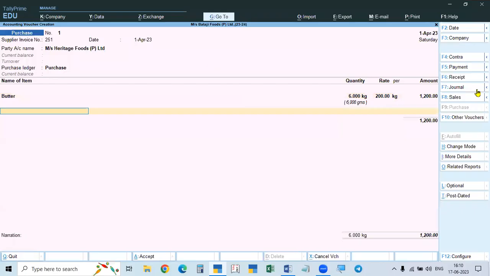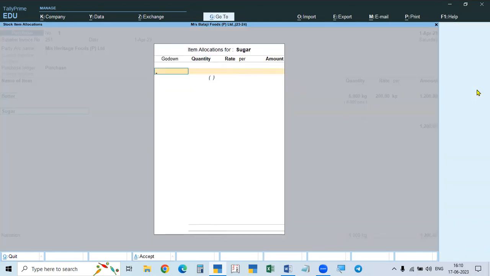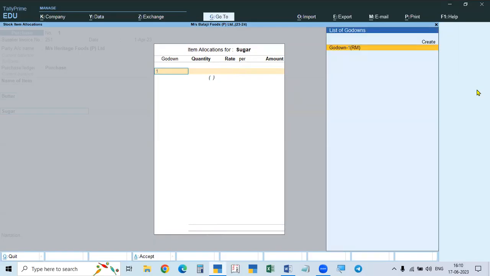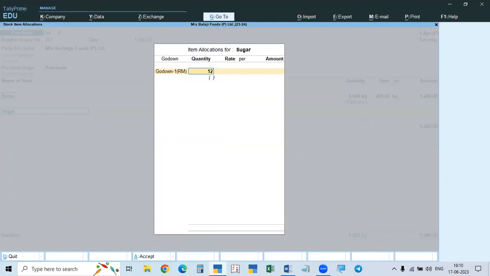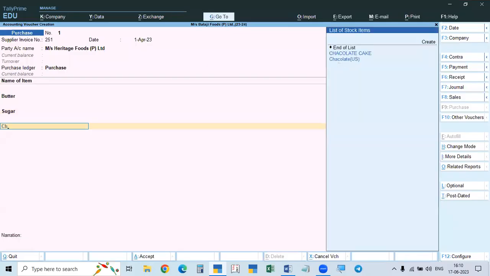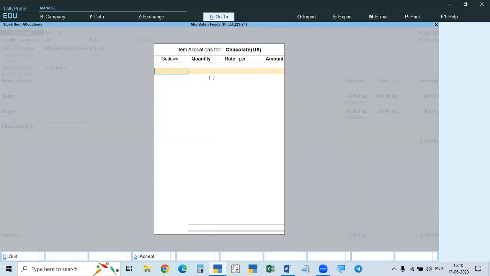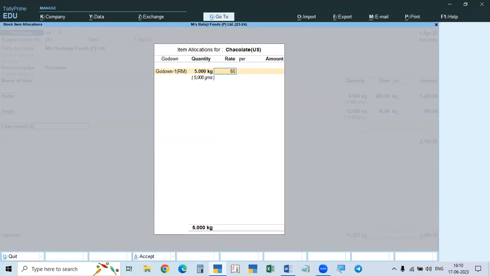Next item, sugar, 12 kgs, 80 rupees. Click the space bar, the list of stock items will come. Sugar. For every material, all the materials are Godown 1 only. Godown 1, 12 kgs, 80 rupees. Then the next item, chocolate unsweetened. Godown 1, then quantity is 5 kgs, 650 each kg.